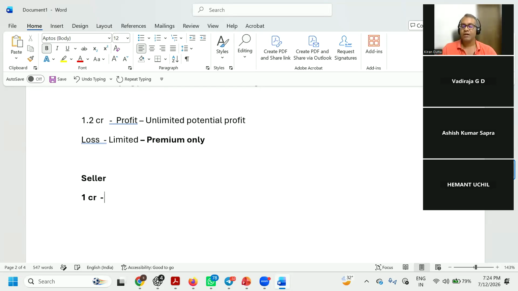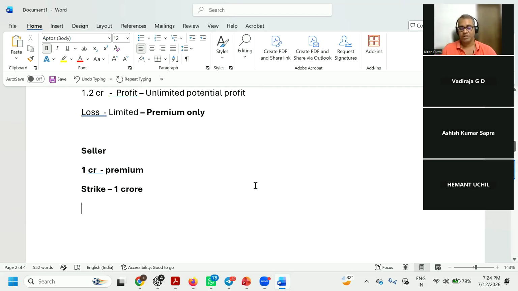What he will do is go to a buyer, like for example he is coming to us, and he is taking a certain premium. In this case, the strike price is still 1 crore only. Now let's see a couple of scenarios here. First, going back to our previous example where I said maybe an ORR is coming, some industrial project is coming, all of a sudden the price of 1 crore has become 3 crores. Just a hypothetical example. What is going to happen in this scenario?